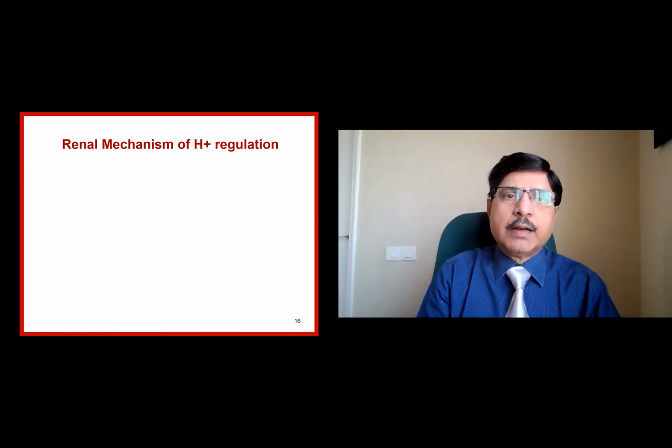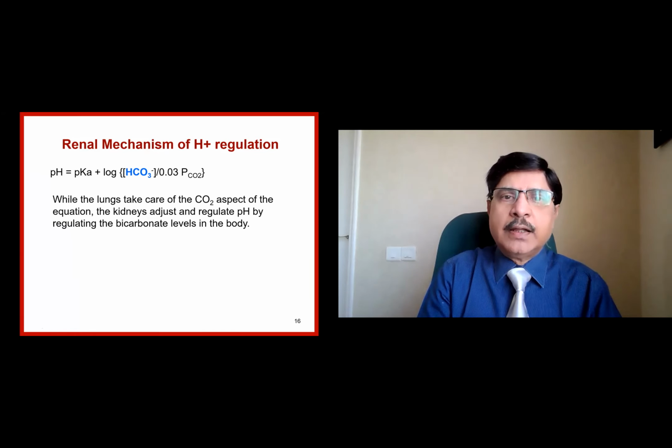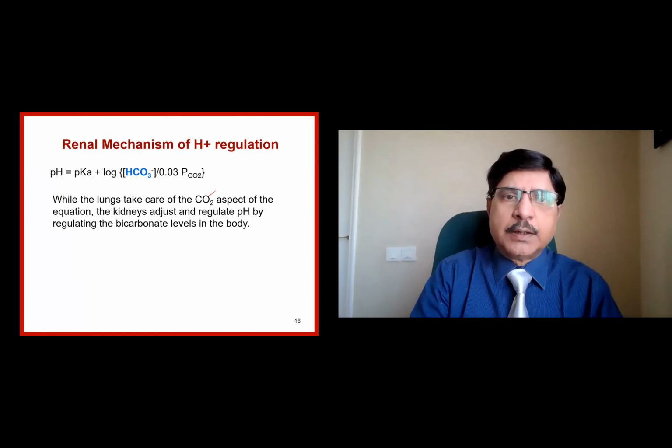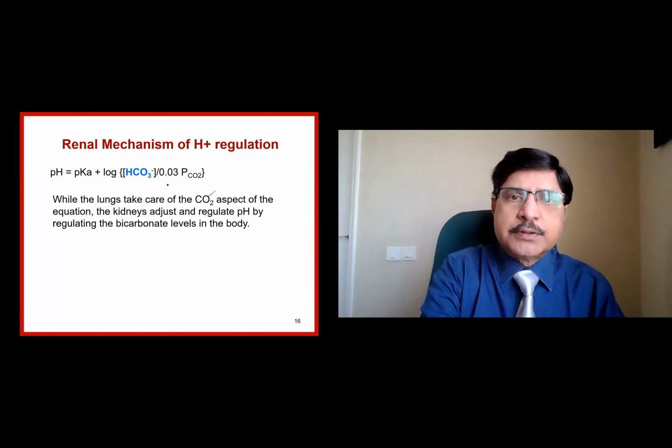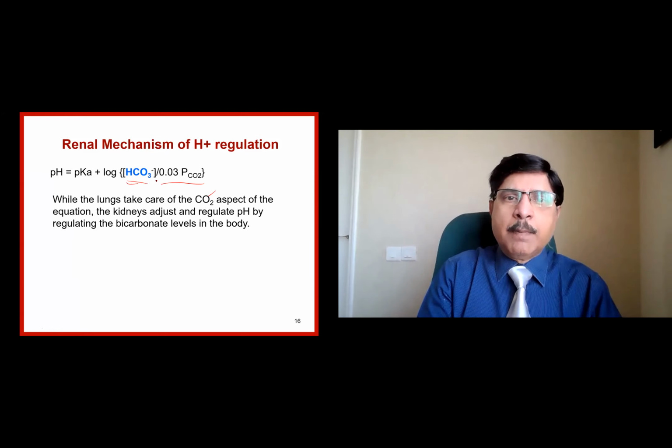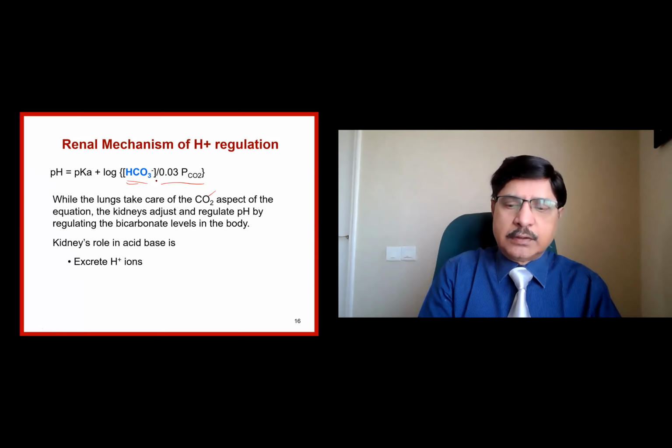So what are the renal mechanisms? Renal mechanisms follow a particular pattern. pH is equal to pKa plus log of bicarbonate by carbon dioxide dissolved. Lungs take care of the carbon dioxide part, and the bicarbonate part has to be taken care by the kidney. So the kidney's role in acid-base disorders is 3 or 4 fold.